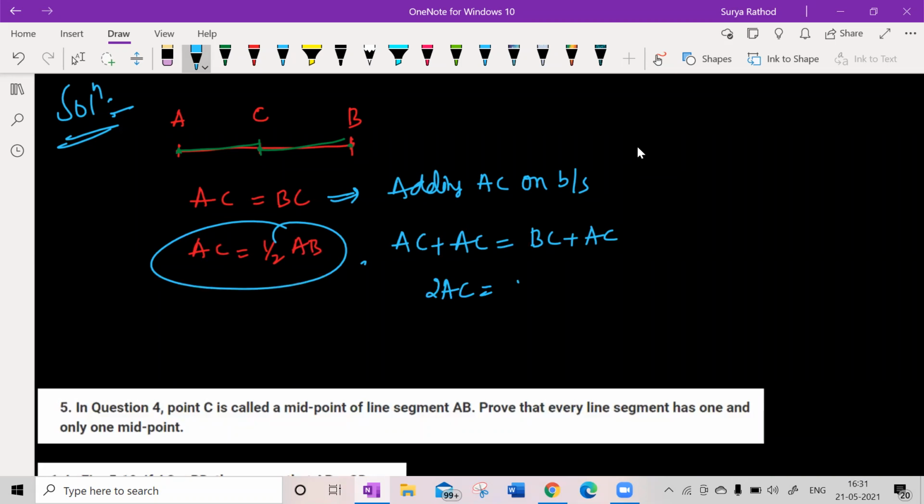And here, look at this clearly. So we need to add AC instead of writing BC plus AC, then we directly write AB. So AC plus AC is equal to AB.